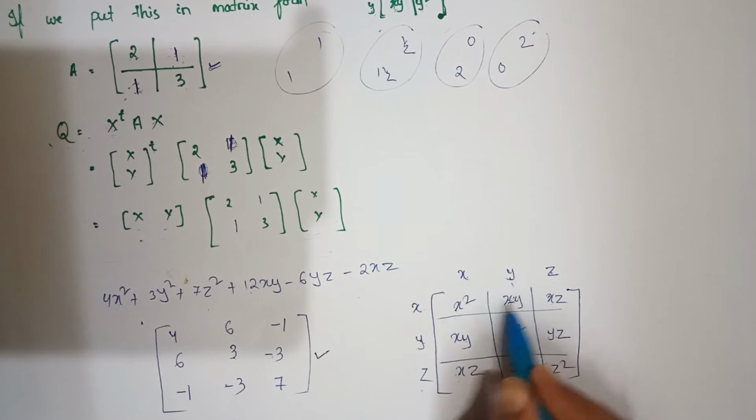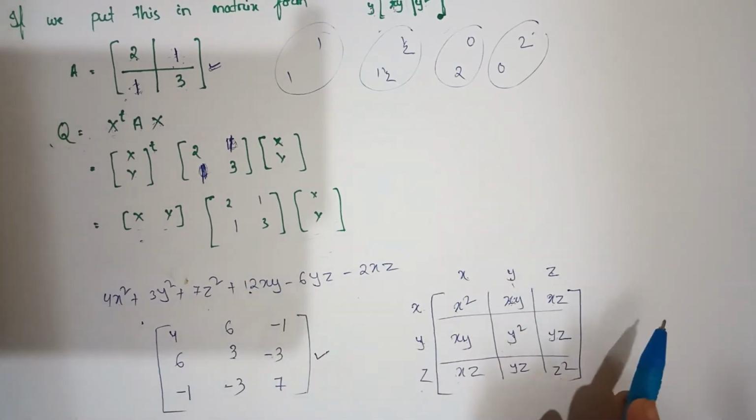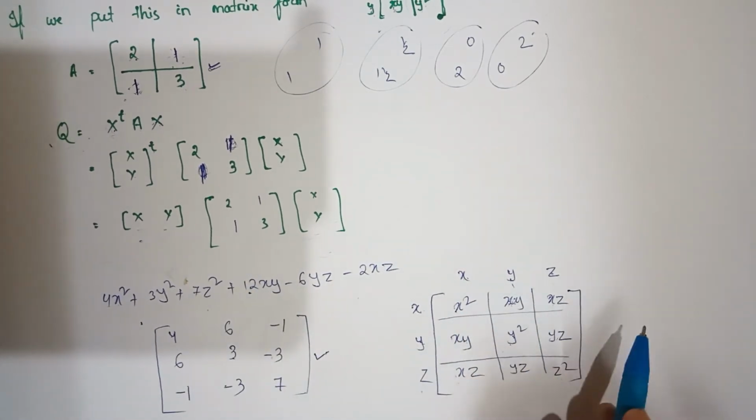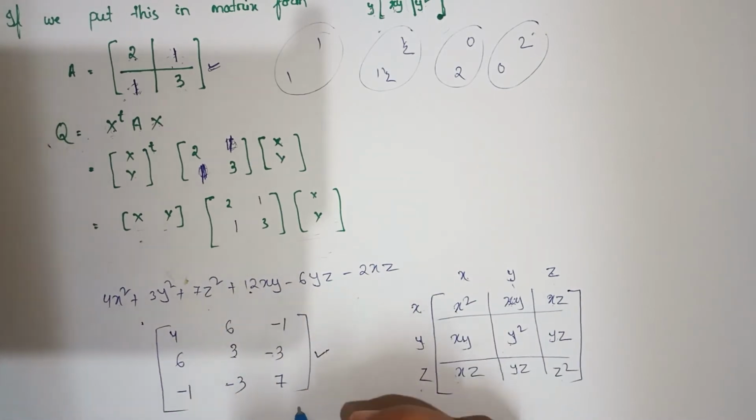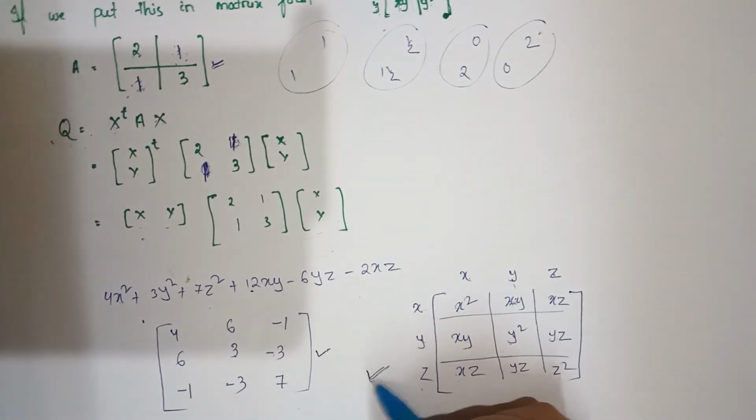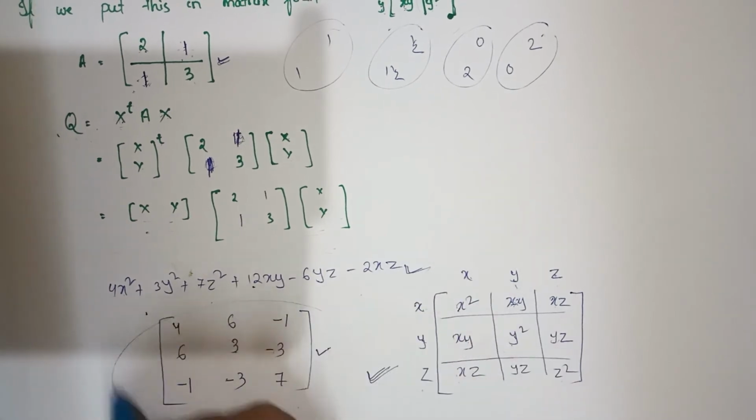Look, I can divide the coefficient in many ways, but what is the unique solution? To divide it in symmetrical form. So this is how we have to represent the quadratic form in matrix form.